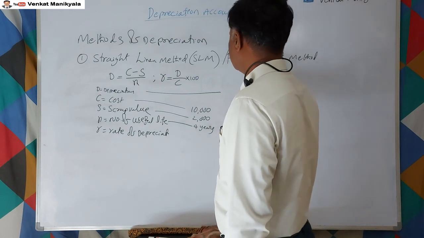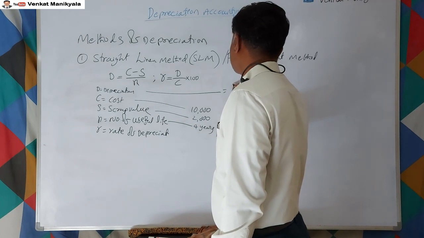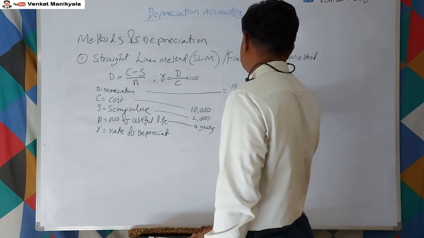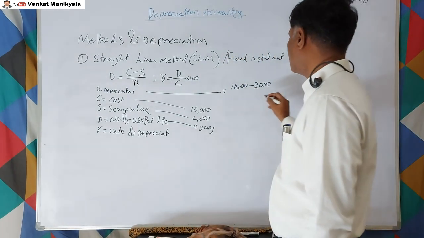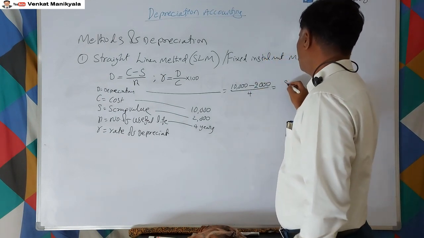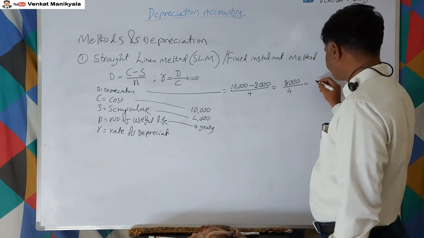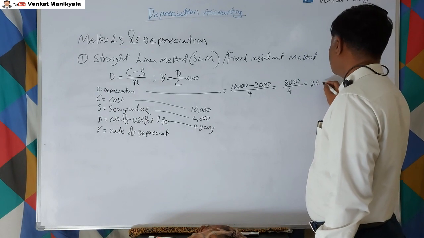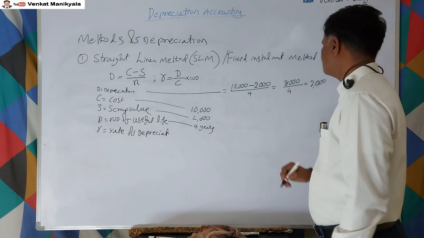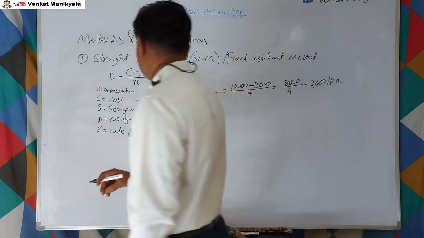The formula is cost, 10,000, minus scrap value, 2,000, divided by the number of years, 4. That is 8,000 divided by 4, which is 2,000 per annum.